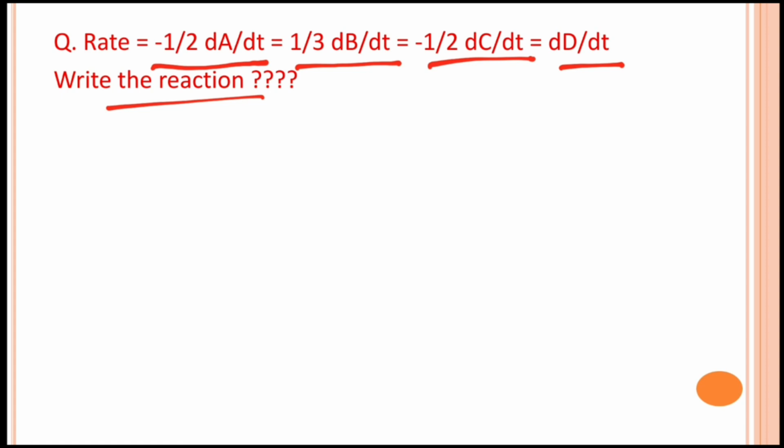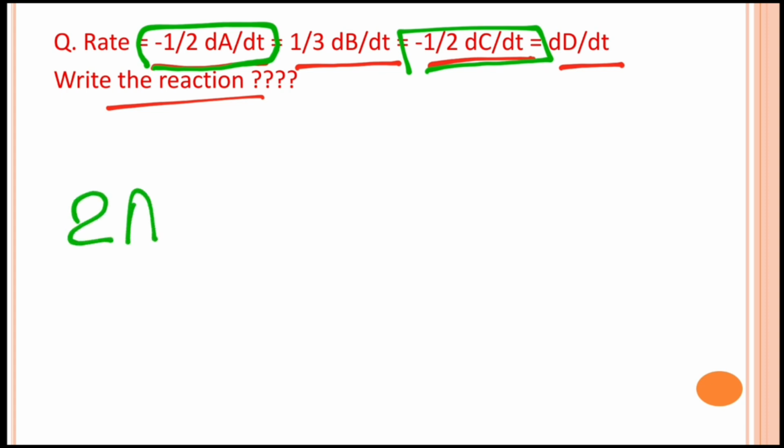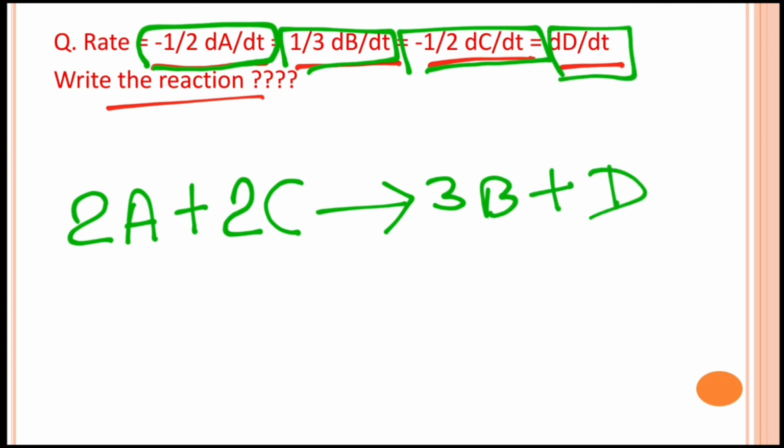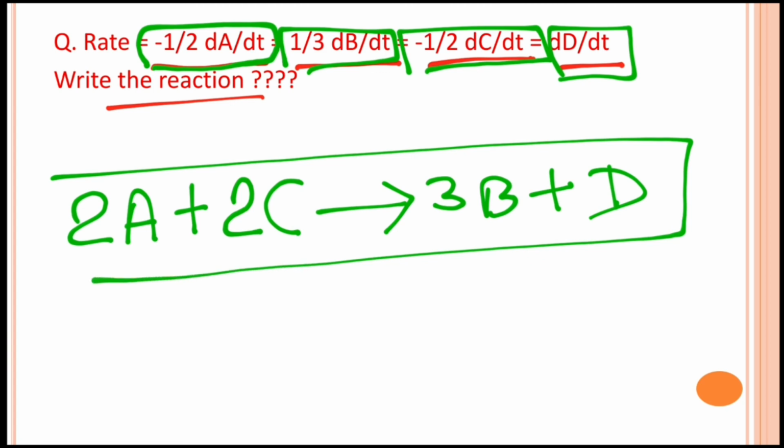Okay, so now see that the minus sign is used before A and C, so A and C are reactants, so it will become 2A + 2C gives 3B + D. So this is our chemical reaction. Okay,